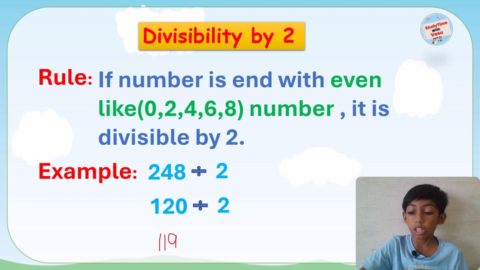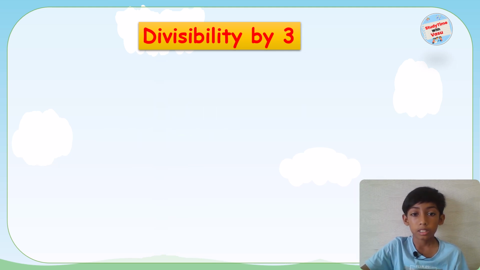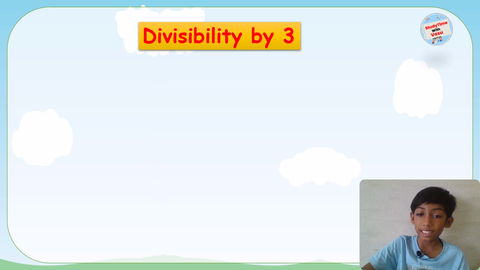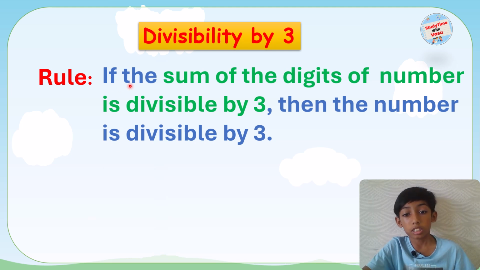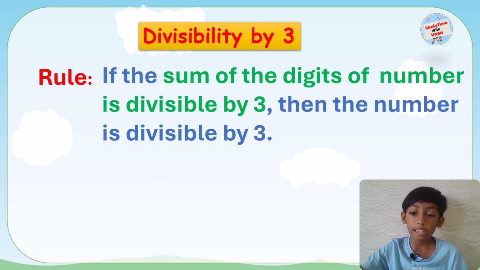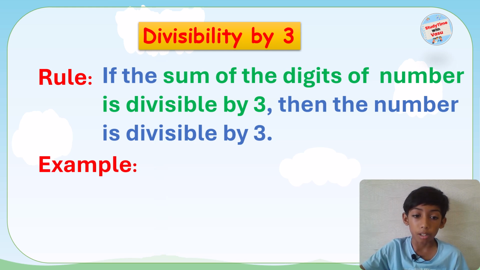Now let's move on to the next number, divisibility by 3. This is also quite easy. The rule is if the sum of the digits of the number is divisible by 3, then the entire number is divisible by 3. You might not have understood that, but I am going to explain it with an example.